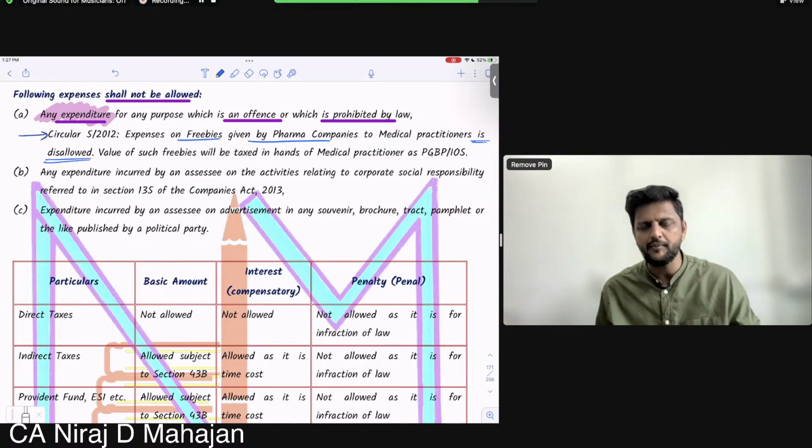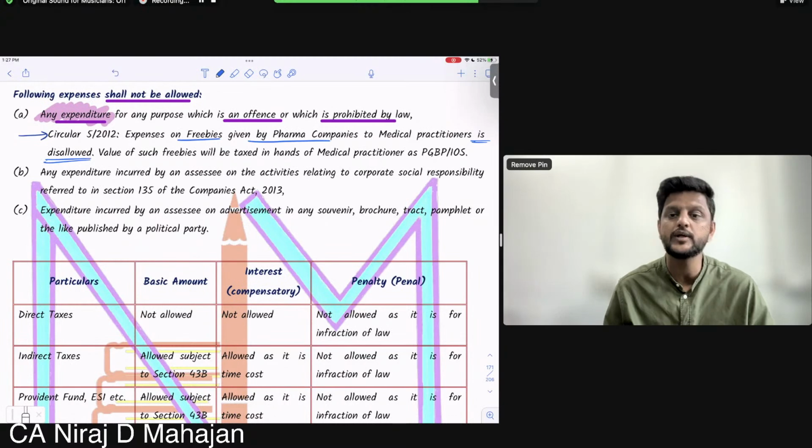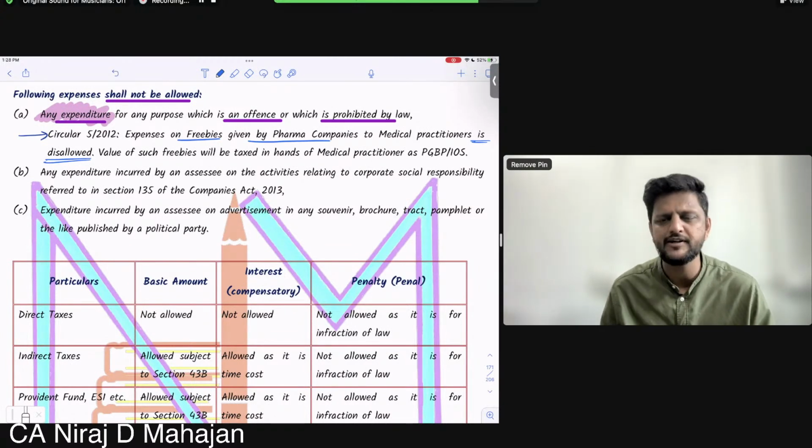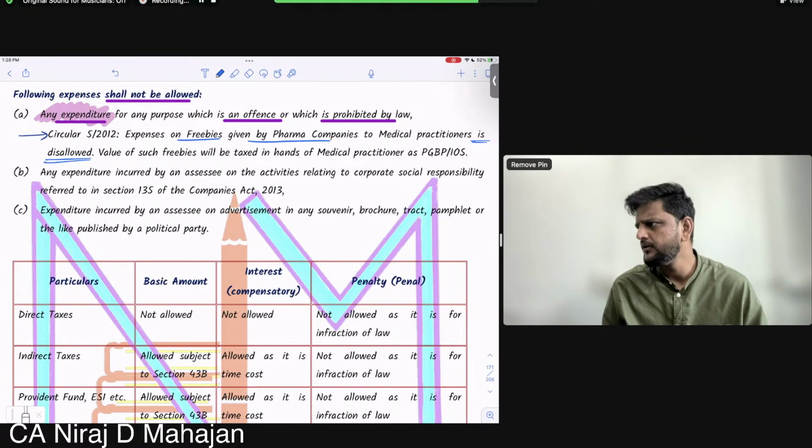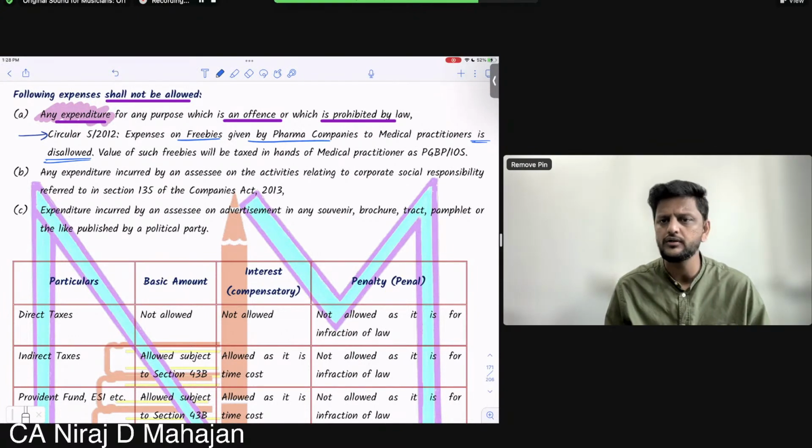Now understand, the companies used to claim it as advertisement expenditure, sales promotion. Yes, to increase our sales, we are paying the agents. The agents give the samples, etc. to the doctors, and the doctors promote our medicines. So what is wrong in that? That is your business promotion, sales planning, sales promotion.